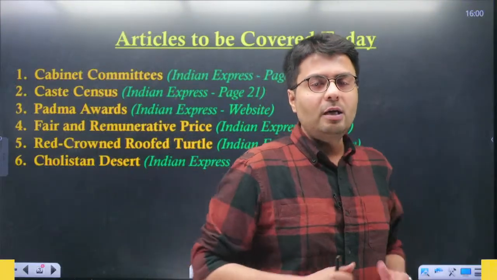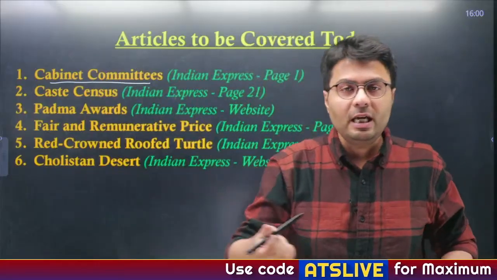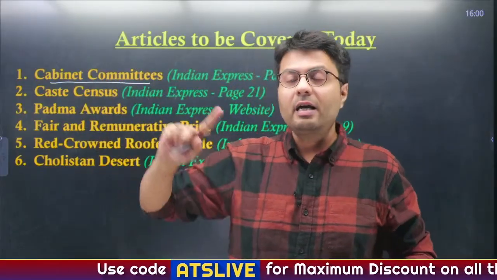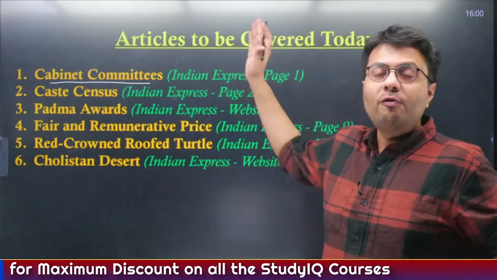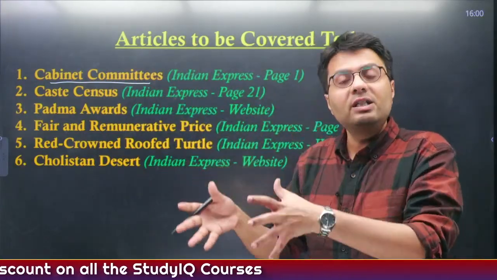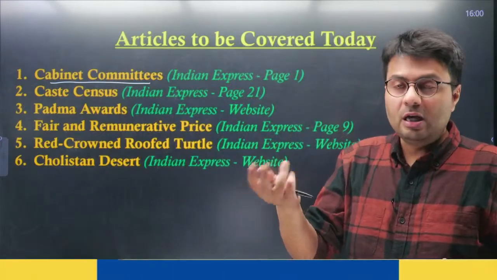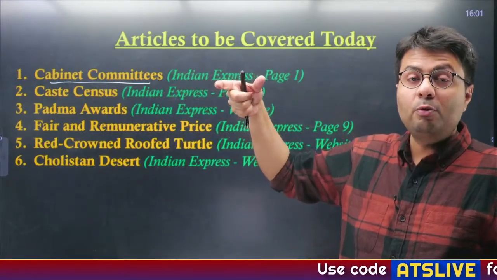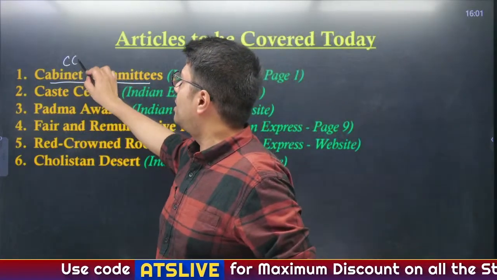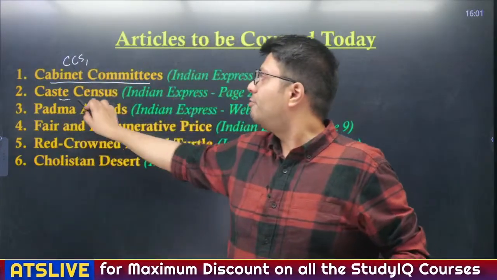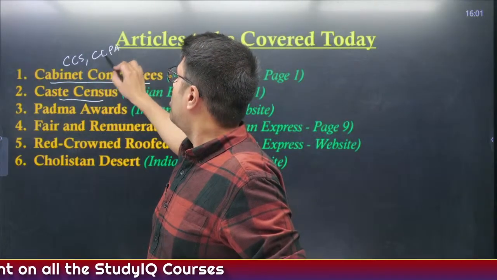We'll start off our today's discussion by understanding what are cabinet committees, because recently, after the Pahalgam terrorist attack and also because of the events yesterday, which we'll discuss today, the focus is on how the cabinet committees function, because out of these cabinet committees, we are witnessing important results. First is that we impose certain diplomatic sanctions on Pakistan. That was the outcome of the Cabinet Committee on Security. And also yesterday, after the government announced the caste census, this was made under the Cabinet Committee on Political Affairs.